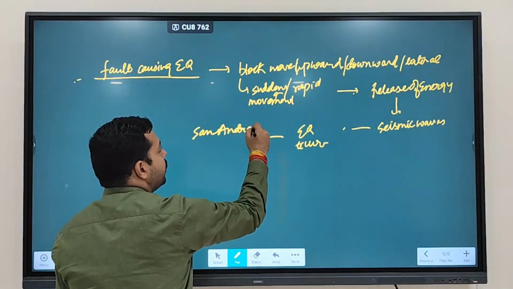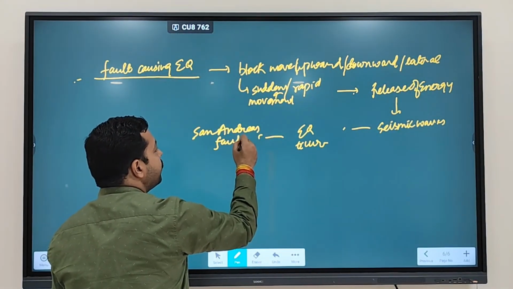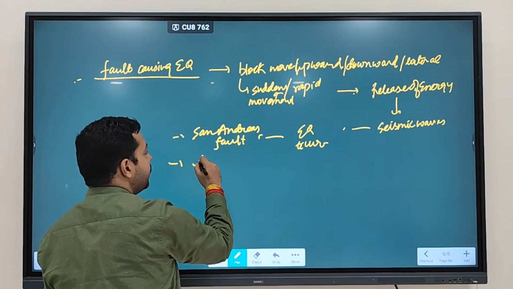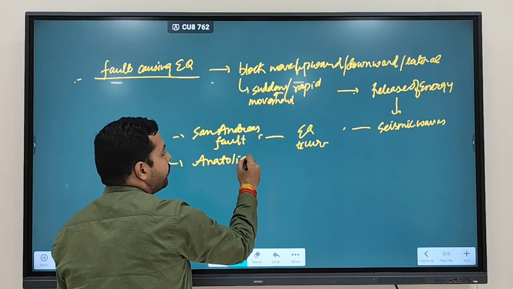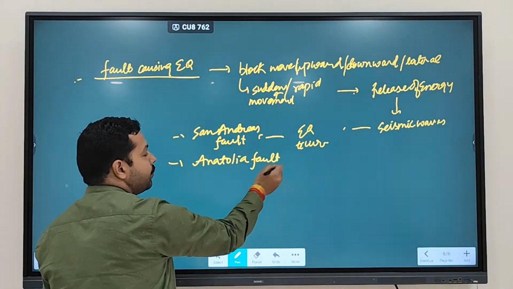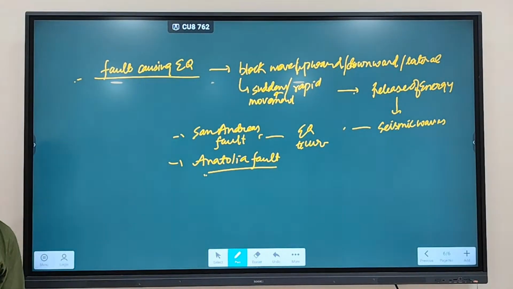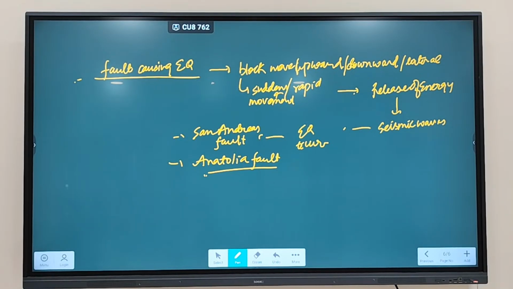So as we discussed, one of the important examples of earthquake, we have discussed which fault? San Andreas fault. We discussed another fault, if you remember, the Anatolia fault. Where is Anatolia? In Turkey. The Anatolia fault lies in Turkey, the San Andreas fault lies in California. So those are the examples where you see faulting is causing what? Faulting is causing the earthquake.